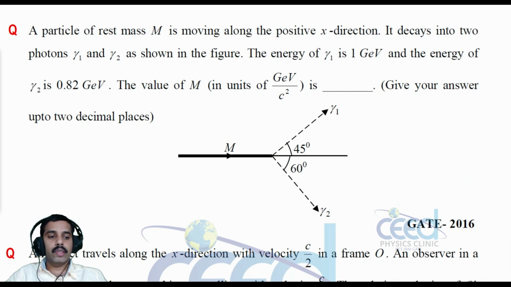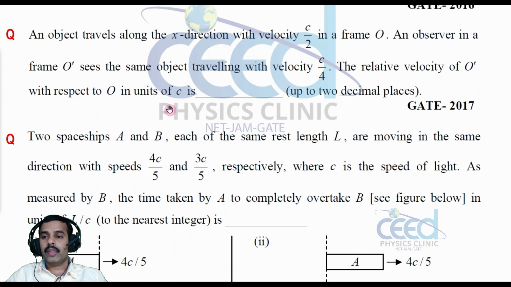Now let us come to another problem. An object travels along the x direction with a velocity c by 2 in a frame O. An observer in a frame O dash sees the same object traveling with a velocity c by 4. The relative velocity of O dash with respect to O in unit of c is. So the object travels along the x direction with c by 2 in the frame O. An observer in the frame O dash sees the same object traveling with a velocity c by 4, right? The relative velocity of O dash with respect to O, right? All right.